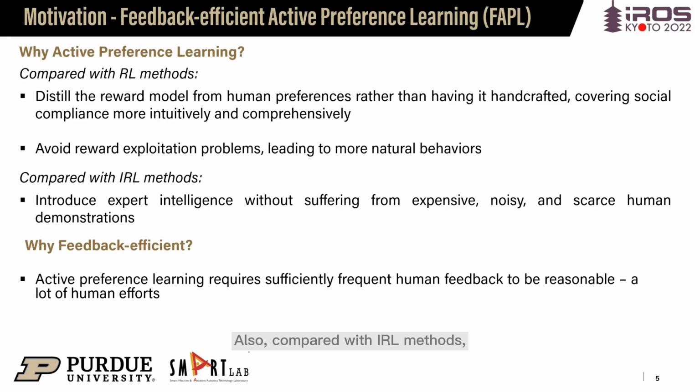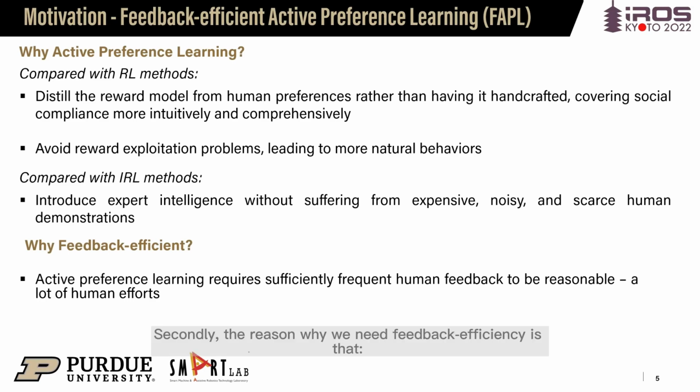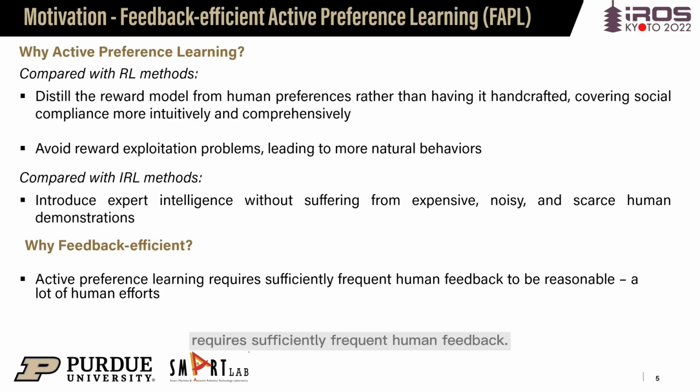Also, compared with IRL methods, it can introduce expert intelligence without suffering from expensive and noisy human demonstrations. Secondly, the reason why we need feedback efficiency is that to achieve good performance with active preference learning requires sufficiently frequent human feedback. Thus, it is essential to improve feedback efficiency so as to reduce the abundant human workload.